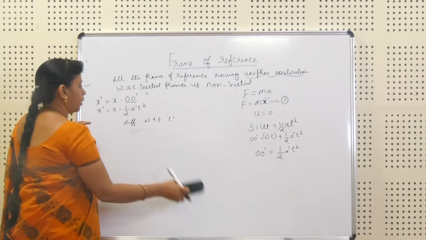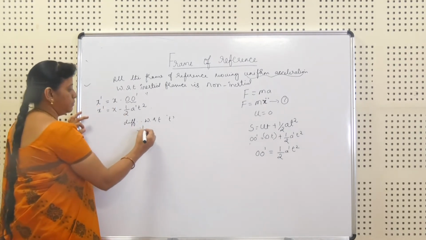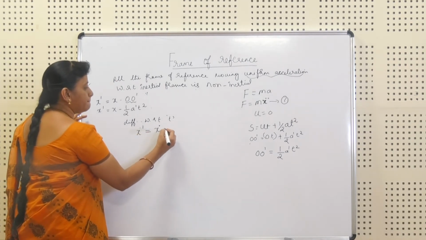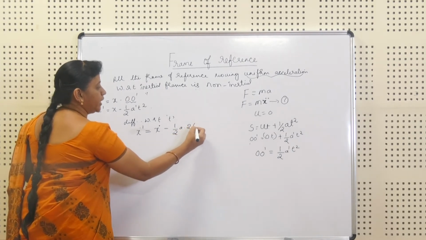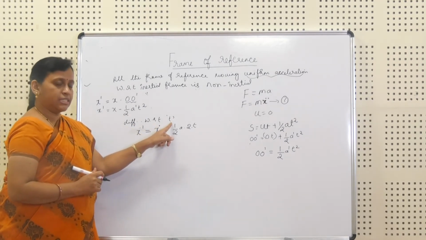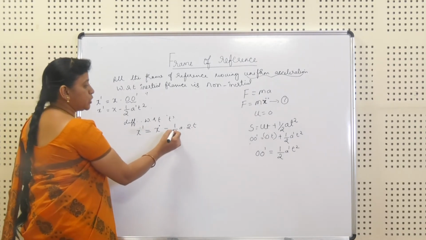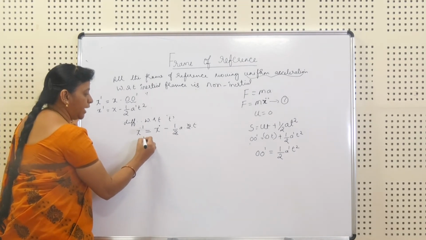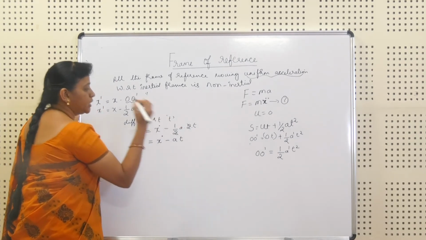So x dot dash is equal to x dot minus half a dash into 2 into t, the derivative of t square. Here t square becomes 2t, and the 2 and 2 cancel. My equation reduces to x dot dash is equal to x dot minus a dash into t.